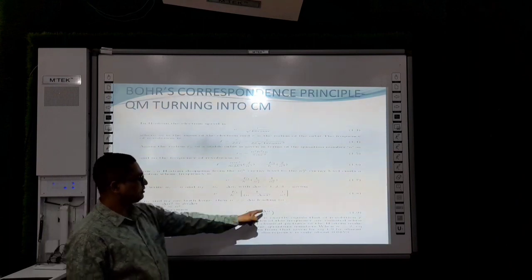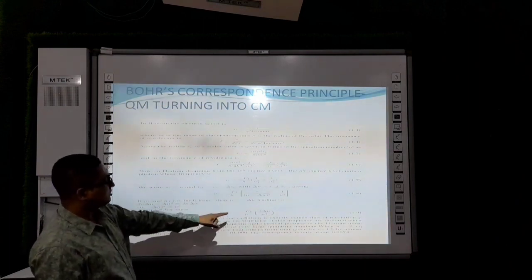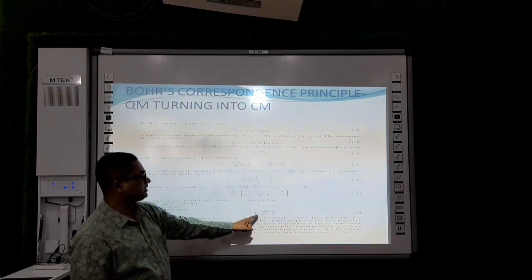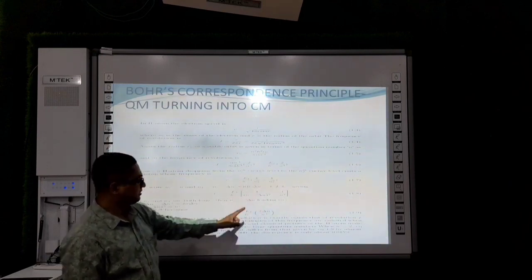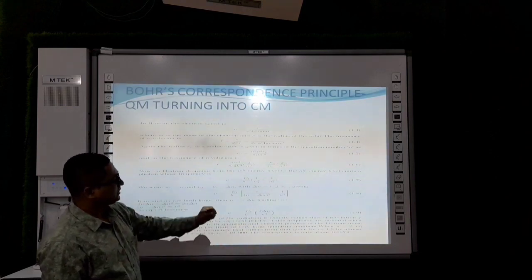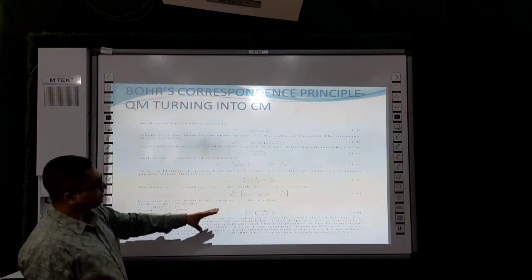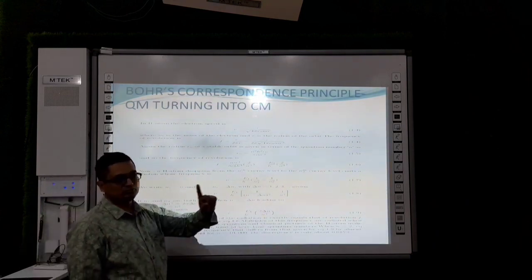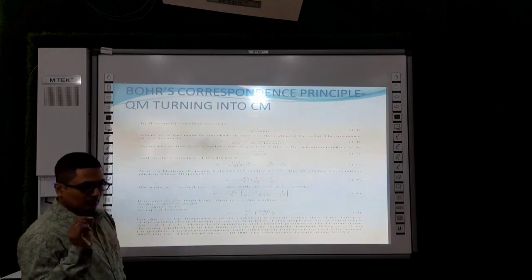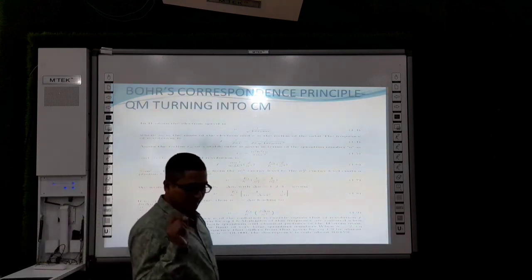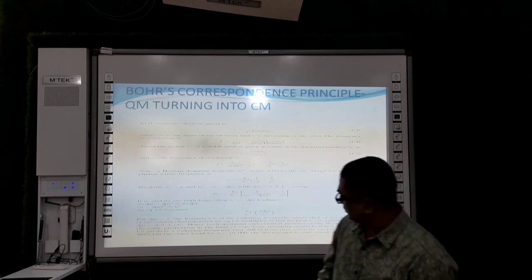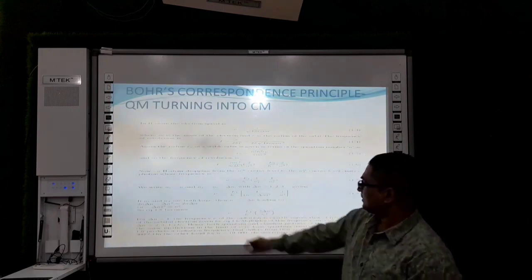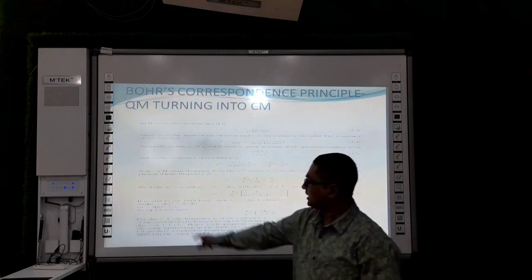Now if you put del n equal to 1, only 1, then we can see that this expression and this expression are the same, because del n equal to 1 gives 2 by n cubed, and it is also 2 by n cubed here, and similarly E1 by h. So 1.9 and 1.6 are the same; the only thing is that we have to put in the selection rule, del n equal to 1. So Bohr has successfully demonstrated this for large quantum numbers, where n is very much larger than del n. For large quantum numbers, ni and nf are very large.